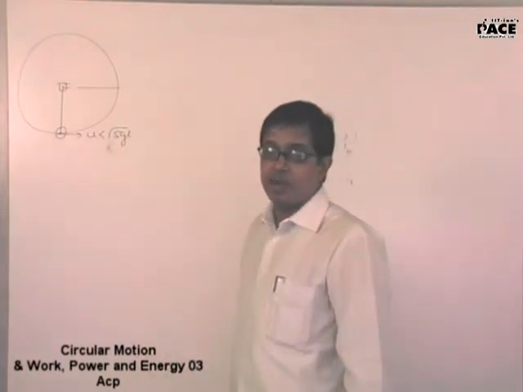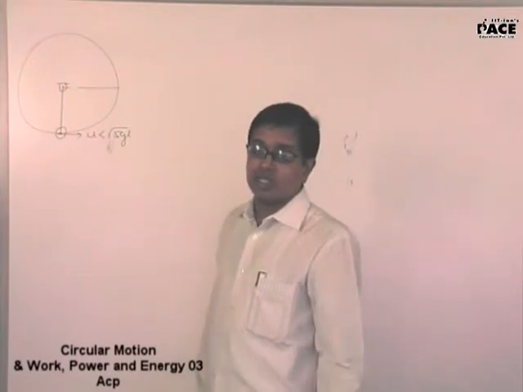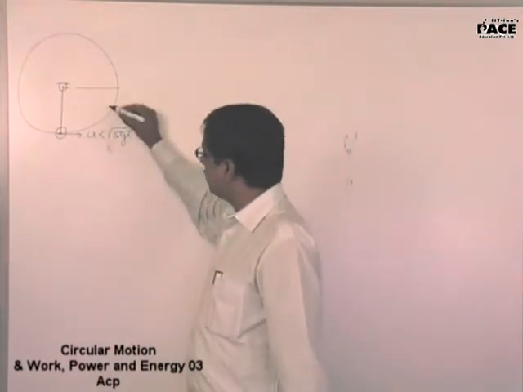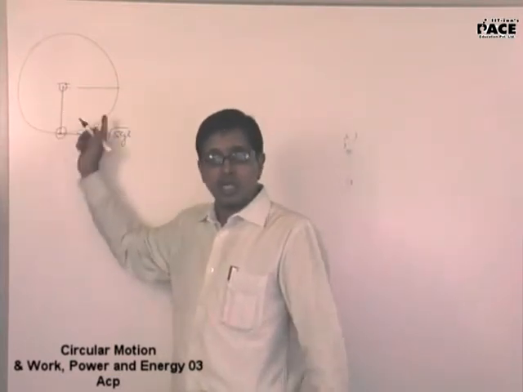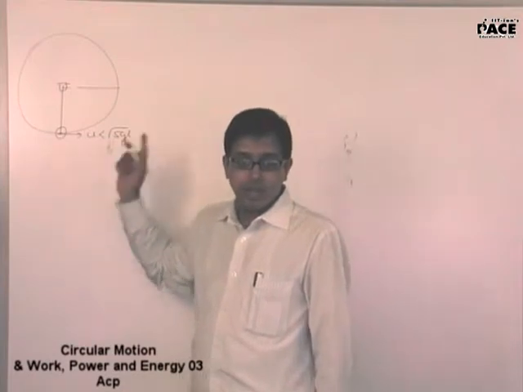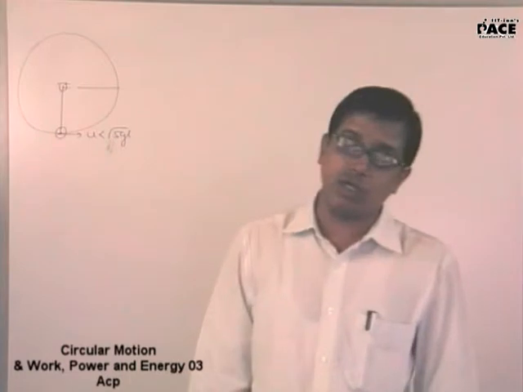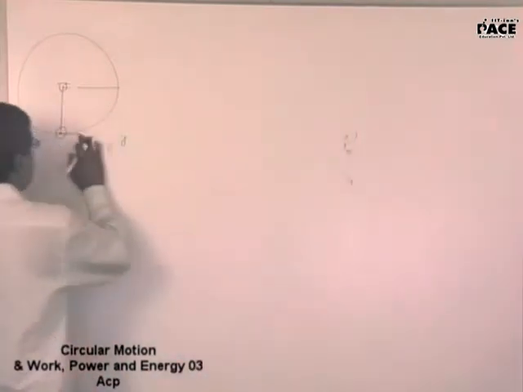Tension in the string, if it becomes zero, it will leave the circular track. If the velocity becomes zero without the tension becoming zero, till then the tension is positive, it will remain in the circular track, but it will come to rest and it will come back, like a simple pendulum oscillating. If the simple pendulum is oscillating, the tension in the string doesn't become zero, but the velocity becomes zero at some point.